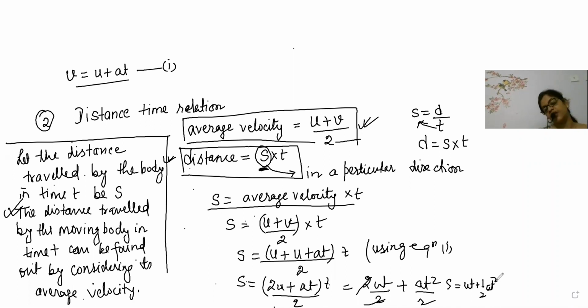So two things are very important to explain the three equations of motion. Very good. First, the body should have uniformly accelerated motion. What type of motion should the body have? Uniformly accelerated motion.